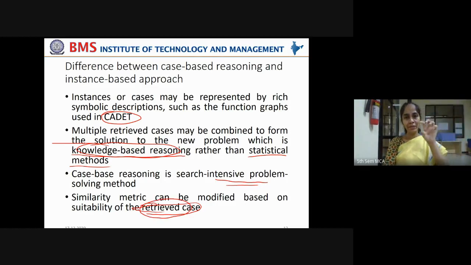Whether the existing case is suiting your current problem, if it is not, this can be modified in order to suit the current problem by combining some other solutions. Right? So such modifications can be made to put the similarity metric in place.